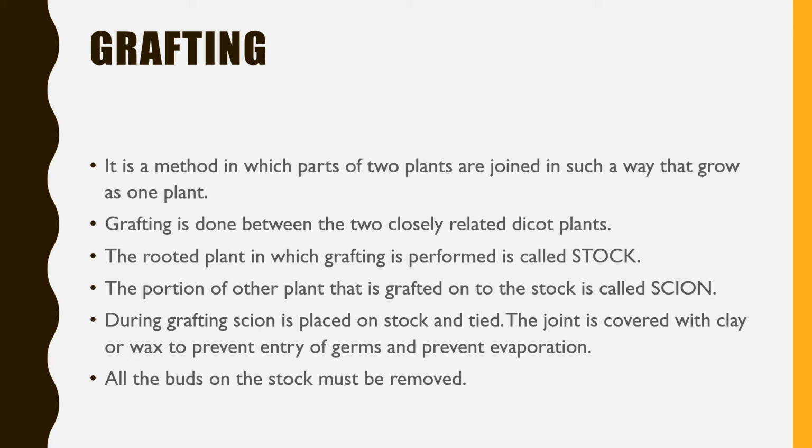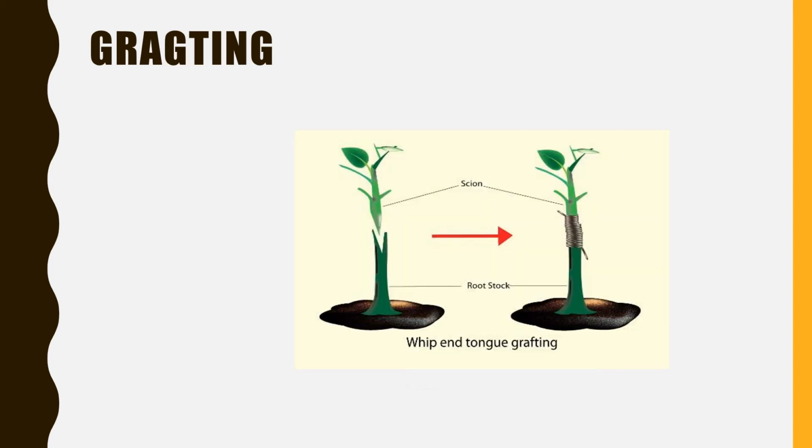This is very important: all the buds and all the leaves present on the stock must be removed. This is very important when grafting is done. You can see here how two closely related plants are grafted one over the other. So this is grafting.